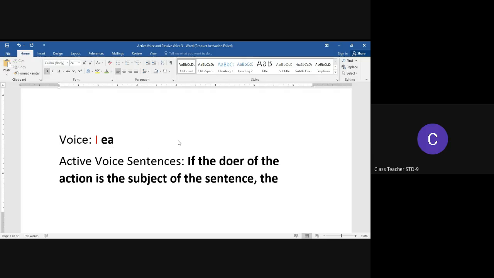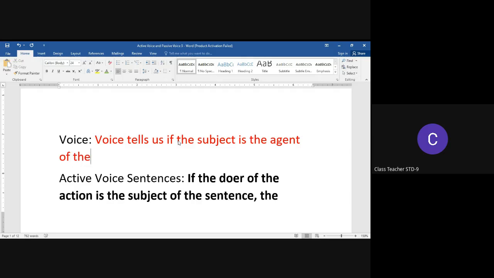So in simple terms, voice tells us if the subject is the agent of the action performed or if it is the receiver, right? Now you can pause this video and rewind it as many times as you want.